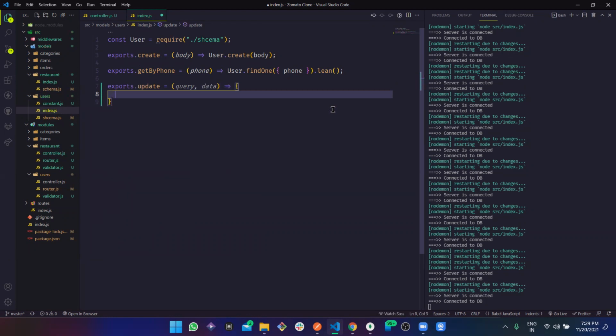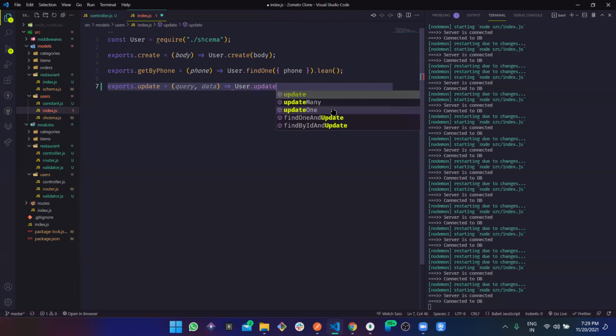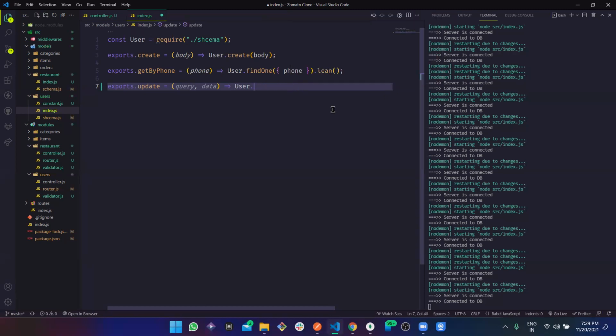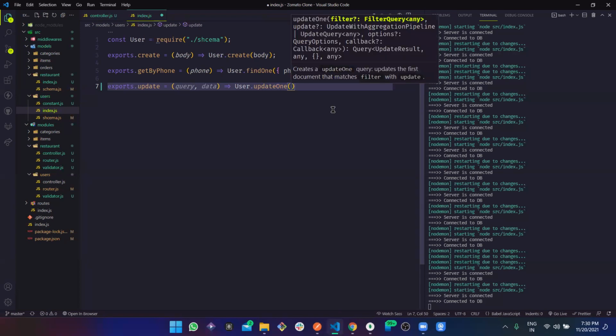So here, user.update, many if we are sending multiple ones, and not many, let's use update one for now. So for update one, we are going to send two things. Firstly, the filter query, and secondly the data that needs to be saved.